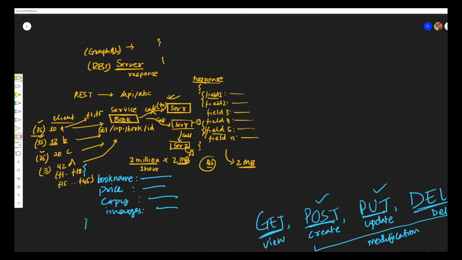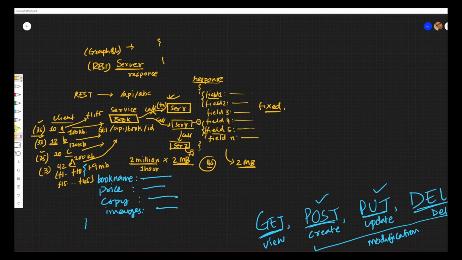So what happens is your response now is no more fixed, right? It is a flexible response. Now what A gets is a response which is maybe 100 KB in size. He gets a response which is 120 KB in size. C gets a response which is, let's say, 200 KB in size. And D gets a response that is maybe 1.9 MB in size. So you can understand, previously we were taking 2 MB for each of the requests, no matter if they're using it or not, we are sending back the same response.